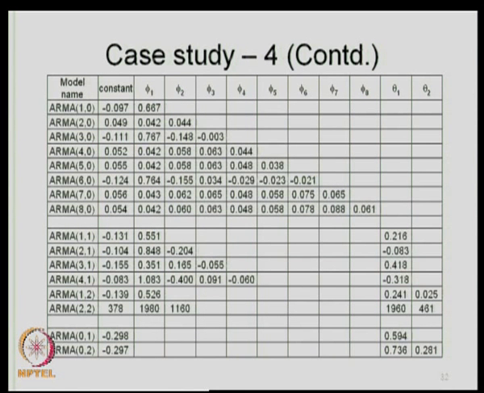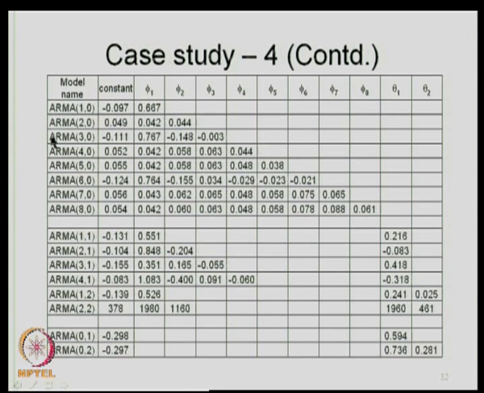Then we go on to build a large number of candidate models, ARMA 10 and so on, up to ARMA 80, and then typically we take up to 1 and 2 of the MA terms. So, these are purely moving average models. These are ARMA models where you have both AR as well as MA terms.